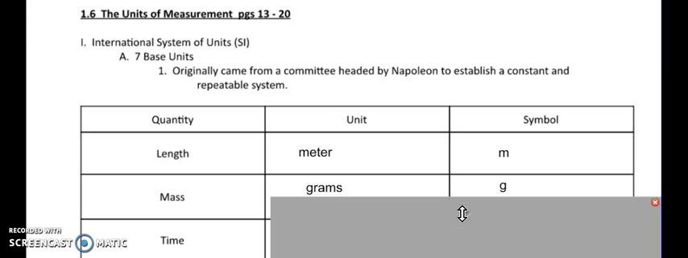And remember how I told you in the 1960s a new committee was formed? And this is one of those things they tweaked.